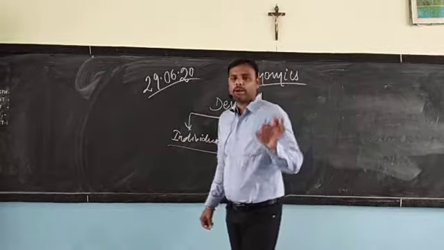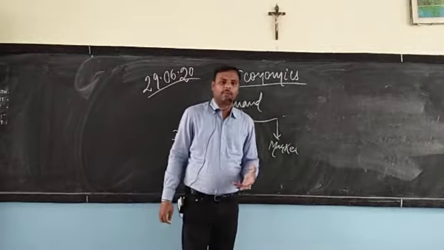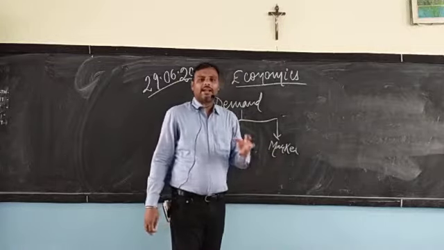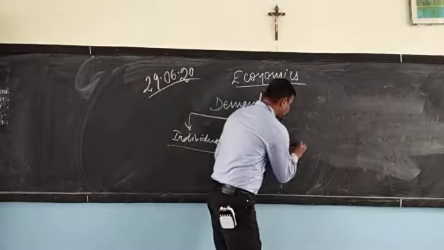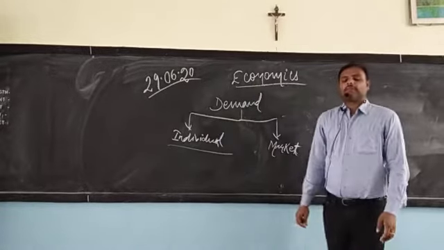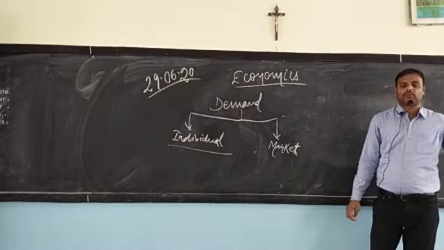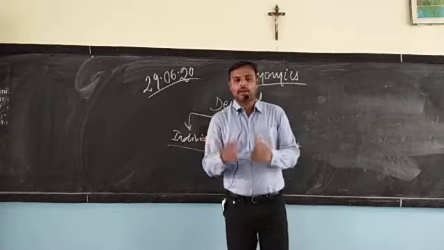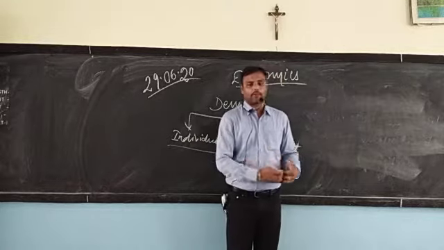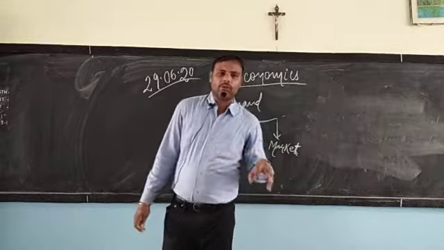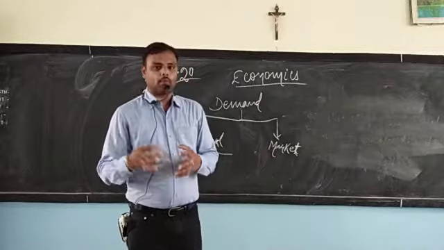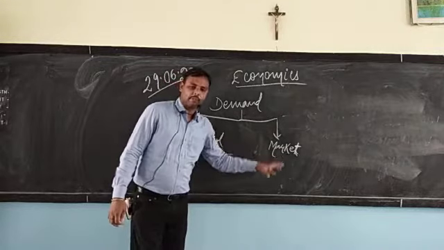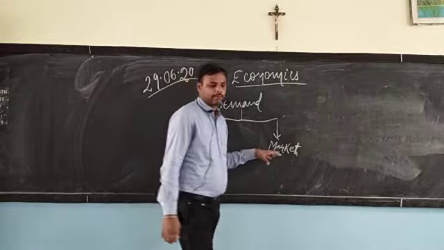But when taken together, like in a family with 5 members, if all of them demand something together, that becomes a market demand. So market demand is basically the summation of different individual demands when taken together at a particular point of time. When different individuals put up the demand in one group and in one manner, that becomes a market demand.